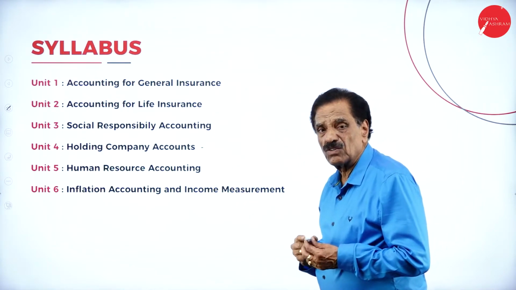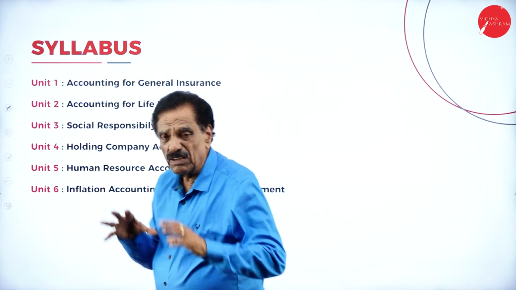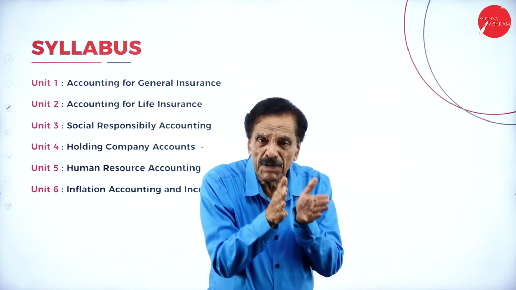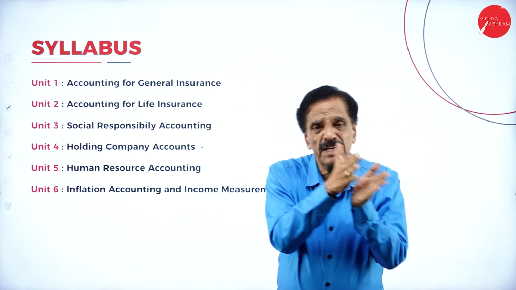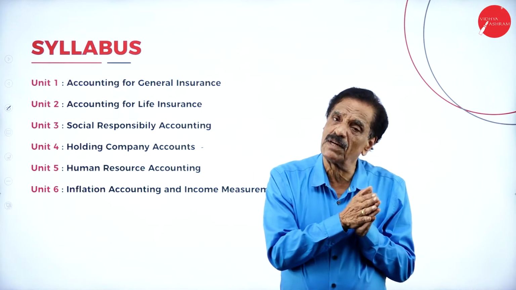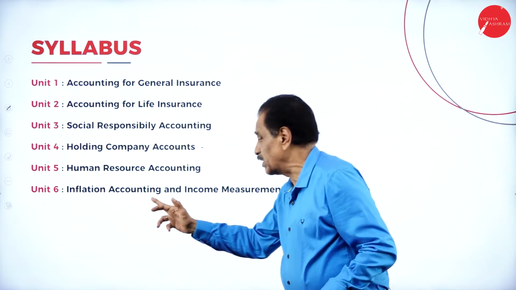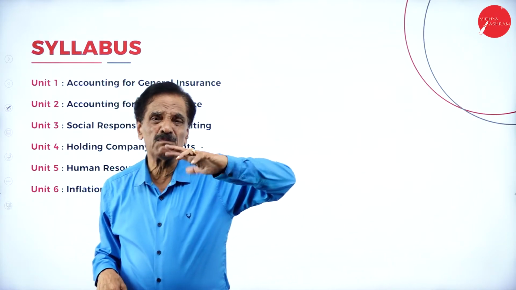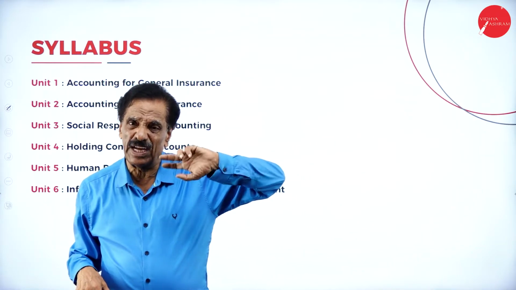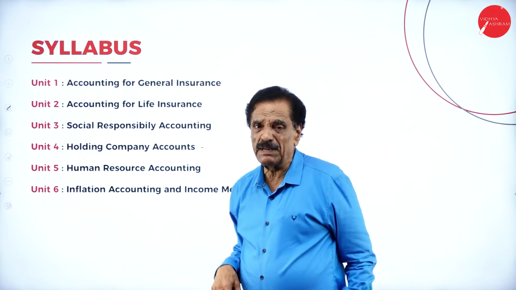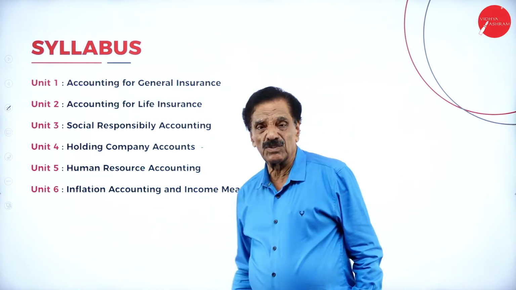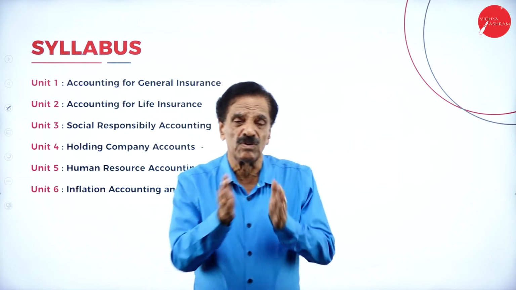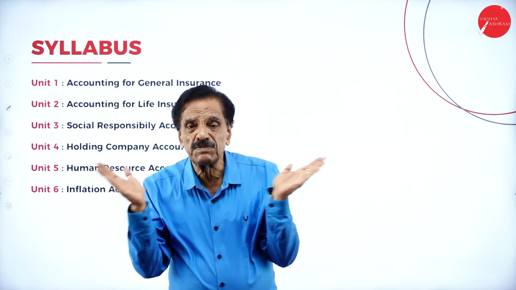Human resource accounting. Here in human resource accounting, we deal with how to prepare labor accounting, the historical method and the new method. Both the methods we are going to apply here. Then the last one, inflation accounting, how the money value fluctuates. All the measurement will be made in case of inflation accounting. Here we take the historical cost and the modern cost also, and we'll bring out the difference.